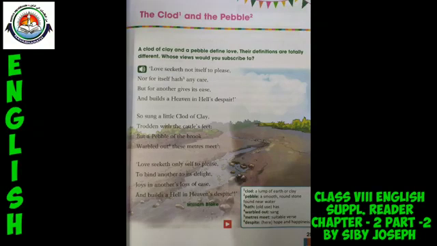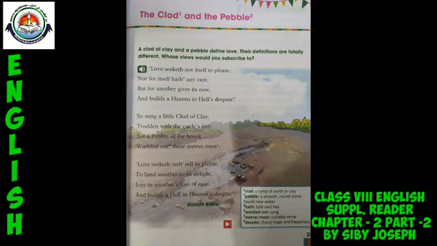So this is all about the poem. Hope you understood everything which we discussed today in the class. In short, we can say that this poem presents 2 entirely different notions about love through 2 different perspectives: the perspective of a cloud and the perspective of a pebble. So this is all about the poem.